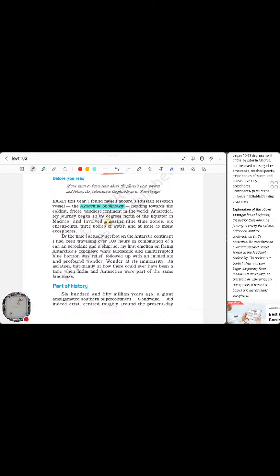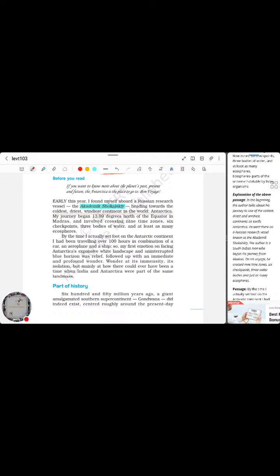My journey began 13.09 degrees north of the equator in Madras and involved crossing 9 time zones, 6 checkpoints, 3 bodies of water, and at least as many ecospheres. So the author is moving in a Russian research vessel called Academik Shokalskiy towards Antarctica, beginning his journey from Madras.